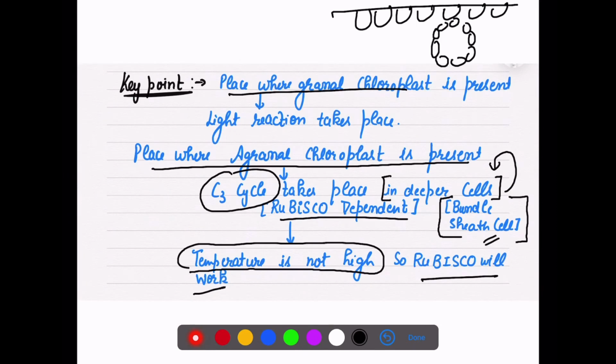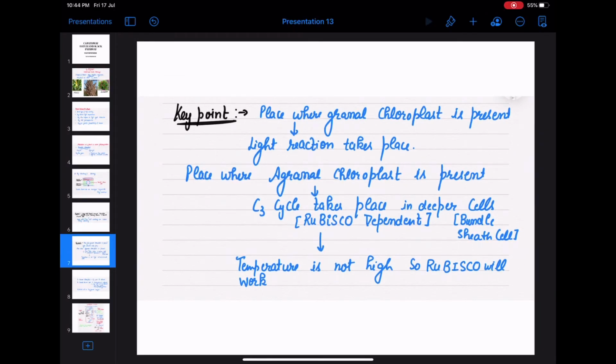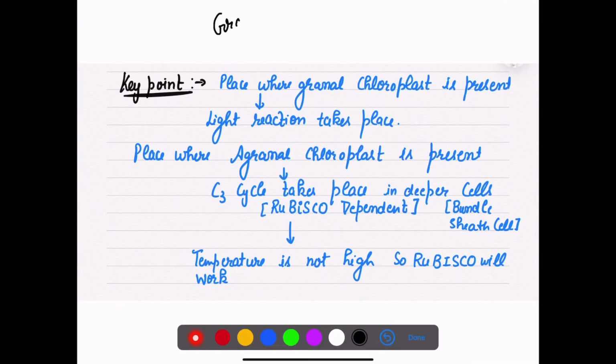So again, I am repeating: there are two types of chloroplast, granal and agranal. If they are granal chloroplasts, the light reaction will take place there.